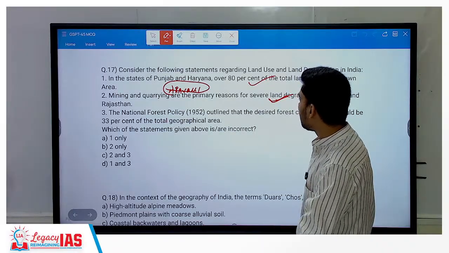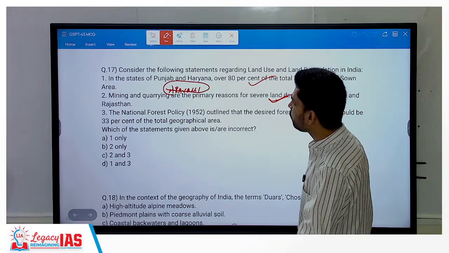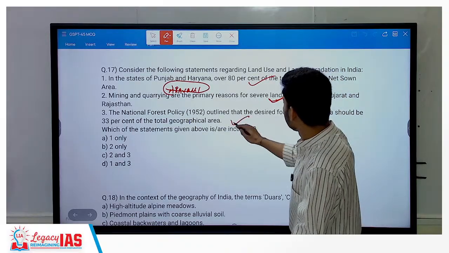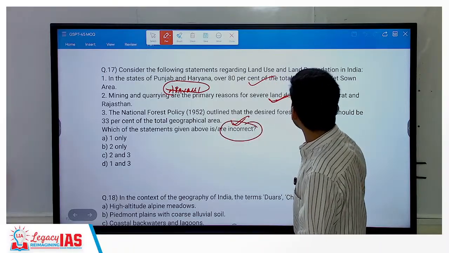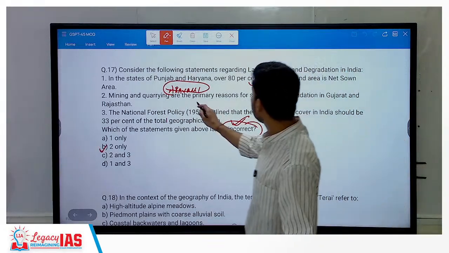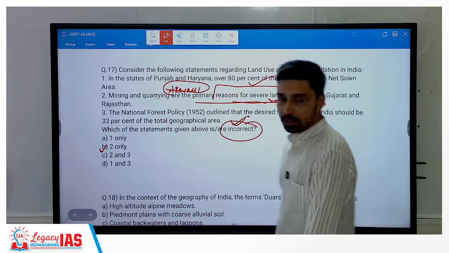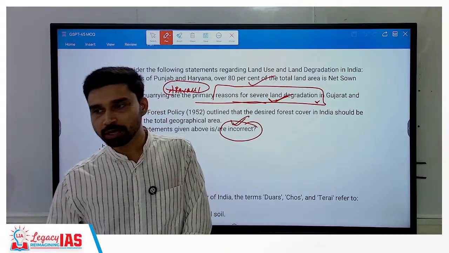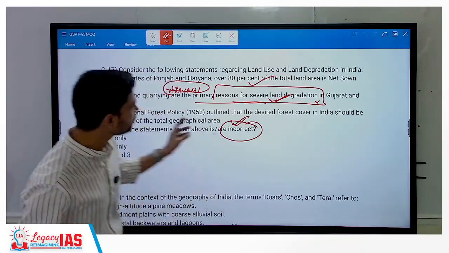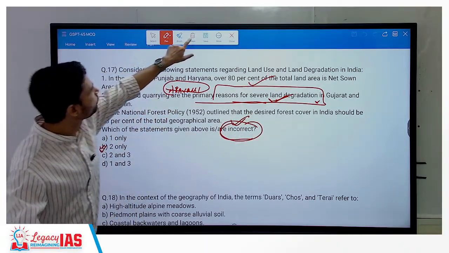The National Forest Policy outlines the desired forest cover India should have. How much? 33% of the total geographical area. So what is the correct option? Acha, incorrect is what they have asked. Then 2 should be the right option, as we don't have any other. Mining and quarrying are the reason for land degradation, because of the Aravalli protest, and it was new. But here we can mark it as correct, because they are talking about desertification here. Why is soil degrading? Sands are being carried away from the Thar desert continuously, so sand deposition might be one reason. Incorrect is being asked here, so 2 is the only option we have.